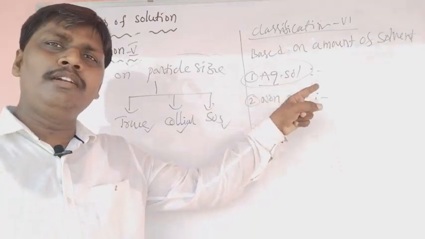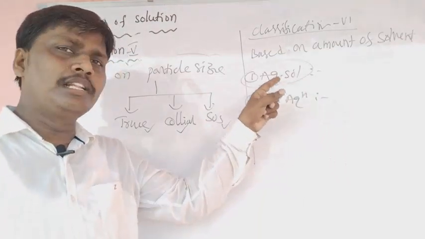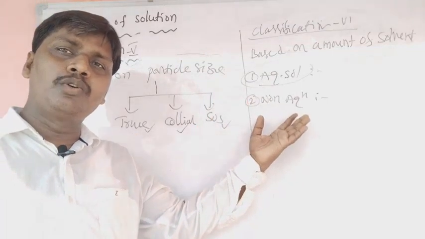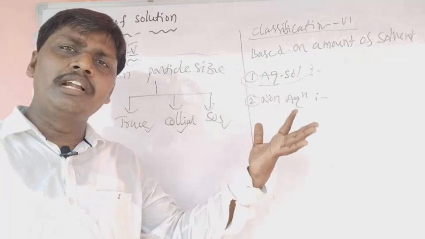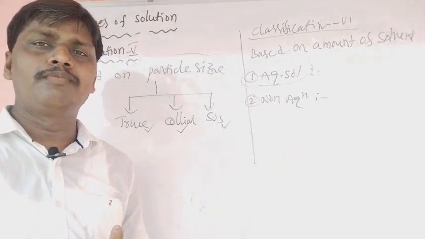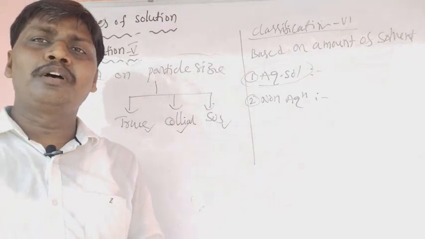Where water acts as the solvent, the solution is called an aqueous solution. Where a solvent other than water is used, it is called a non-aqueous solution. Alcoholic solution and ammonical solutions are examples of non-aqueous solutions. Okay, these are the types of solutions.